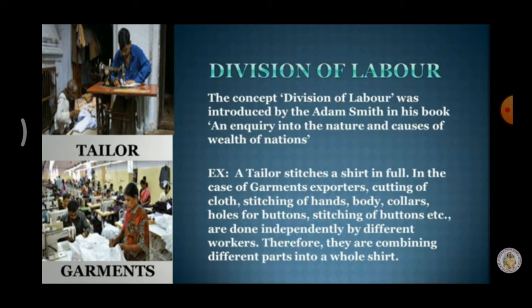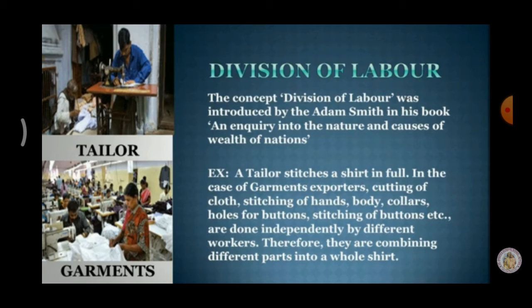Look at this picture. See this example. A tailor stitches a shirt in full. Yes or no? A tailor stitches one shirt fully. In the case of garment exporters, cutting of cloth, stitching of hands, body, collars, holes for buttons, stitching for buttons, etc. are done independently by different workers.